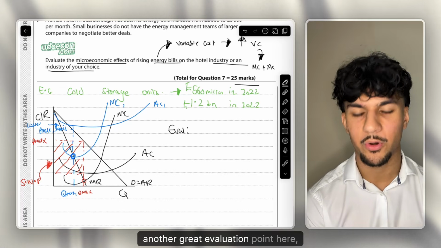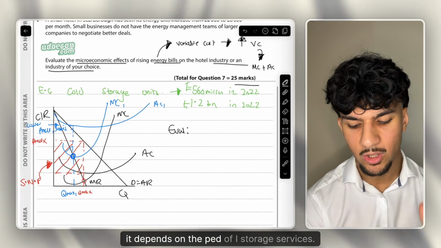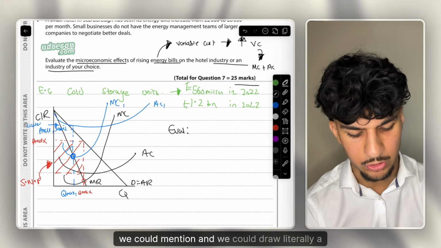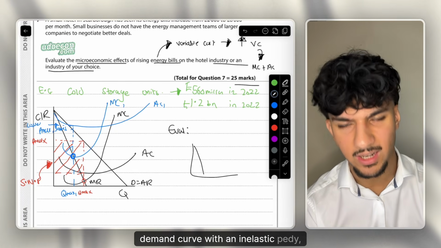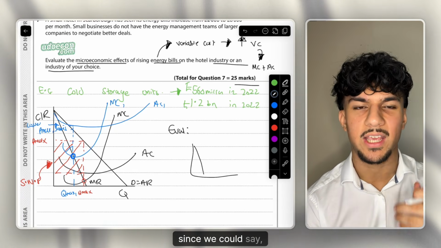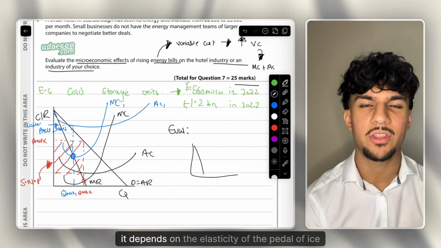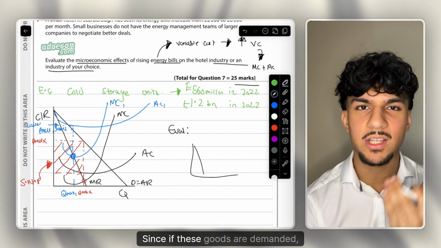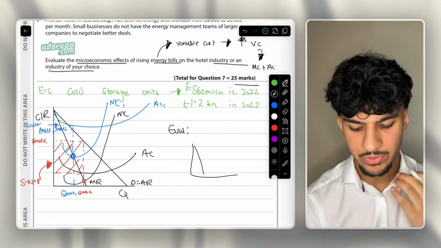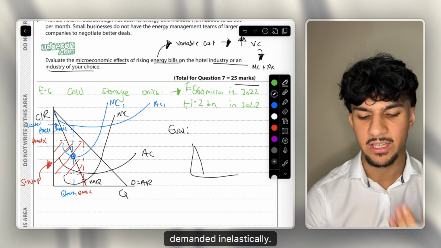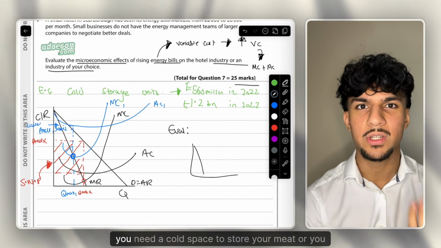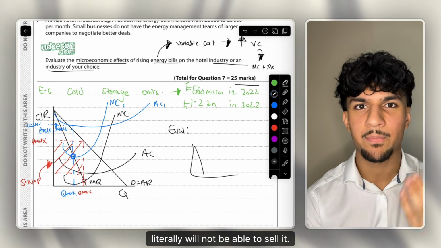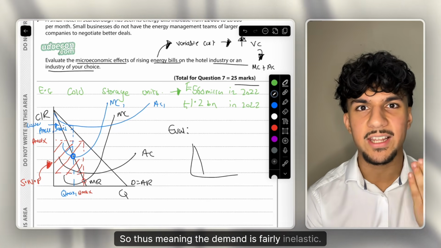Another great evaluation point here, it depends on the PED of ice storage services, since we could draw literally a demand curve with an inelastic PED. Why? Since we could say, however, in evaluation, it depends on the elasticity of the PED of ice storage units. Why? Since if this service is demanded inelastically, for example, if you're a butcher, you need a cold space to store your meat, or you literally will not be able to sell it. So thus meaning the demand is fairly inelastic.